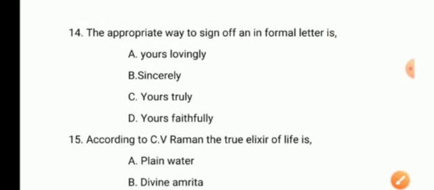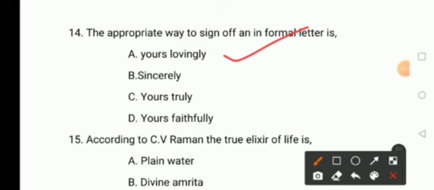Moving on to the next question, the appropriate way to sign off an informal letter is option A, yours lovingly, option B, sincerely, option C, yours truly, option D, yours faithfully. Informal letter means the letter which we are sending to our friends, relatives, family members, and that we will call an informal letter. So how will we conclude an informal letter? Yes, so the answer is option A, yours lovingly.